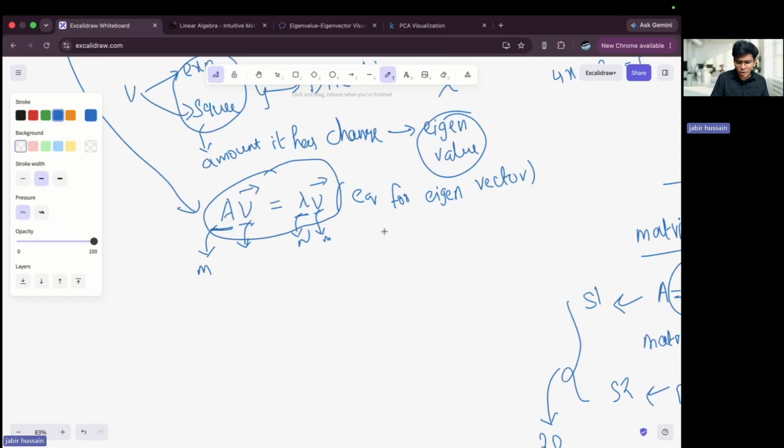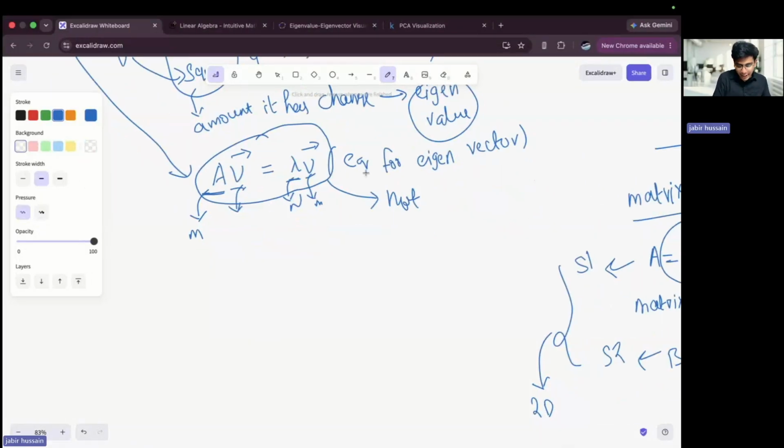This equation is not complete because you're comparing two different units, like saying this earpods and this pen are the same. On the right-hand side you have a scalar expanding a vector, and on the left-hand side you are getting a matrix. How can you compare a line with a transformation, a matrix? You can't, so we try to complete this equation.